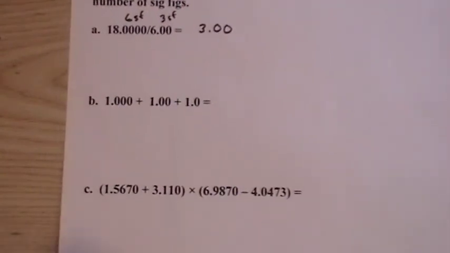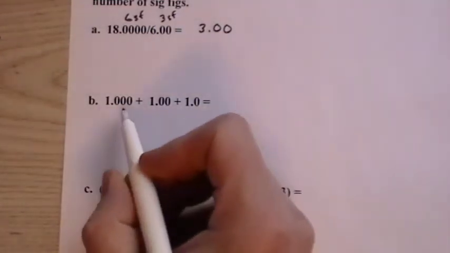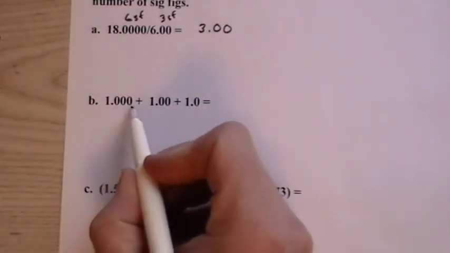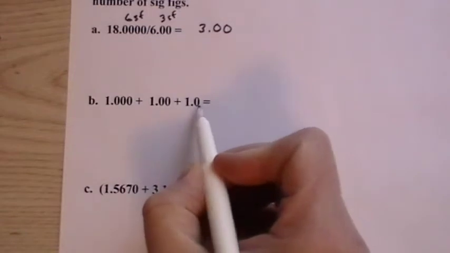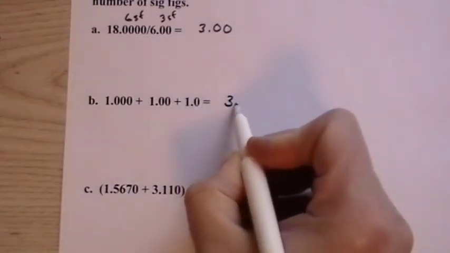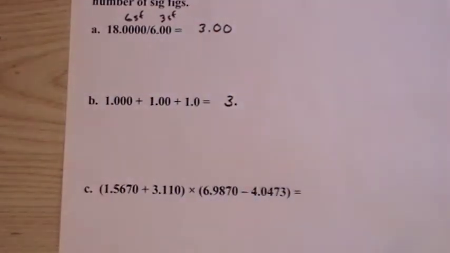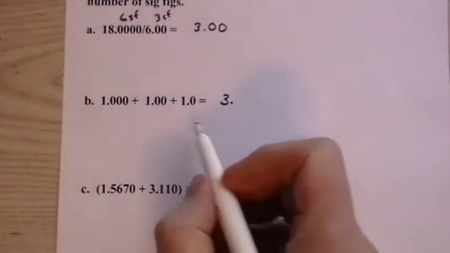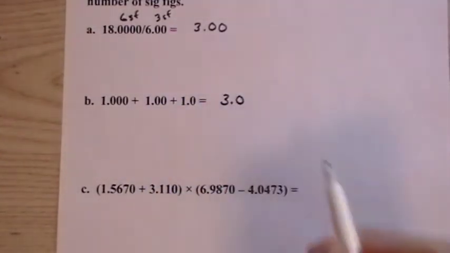For addition and subtraction, we go by the number of decimal places, the least number of decimal places. So we have 3 decimal places, 2 and 1. So this would be 3 again, just by chance, same as the above answer. But here we have 1 decimal place. That's where we have to stop.